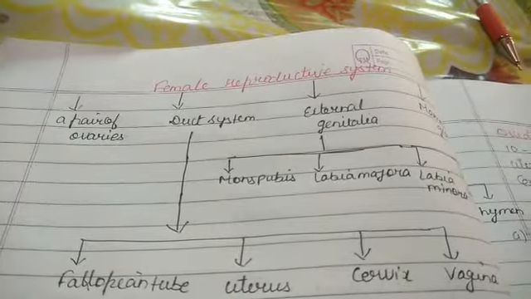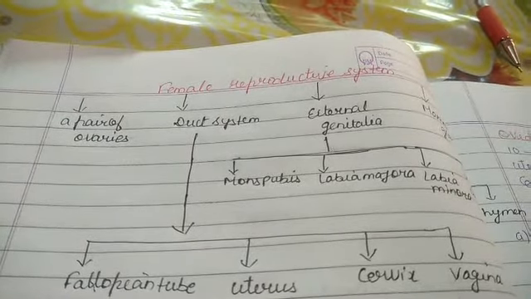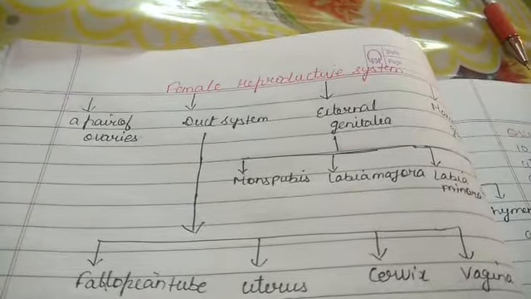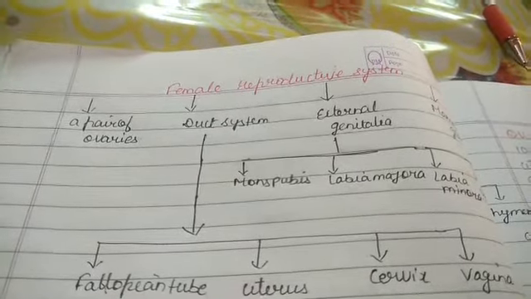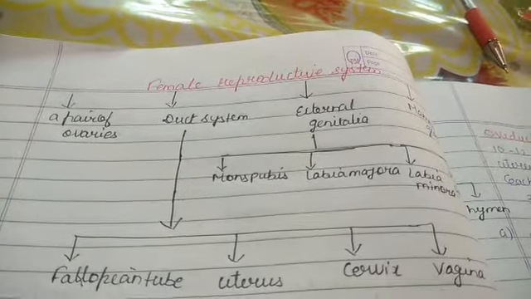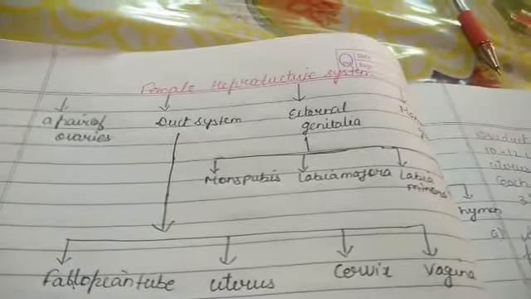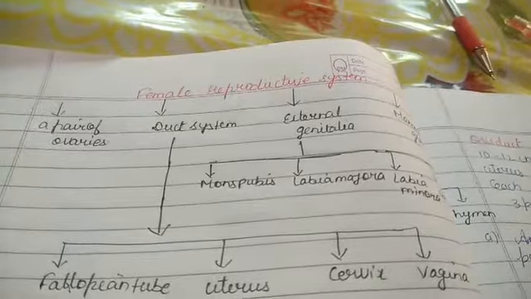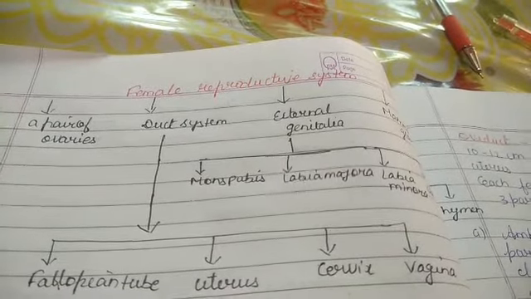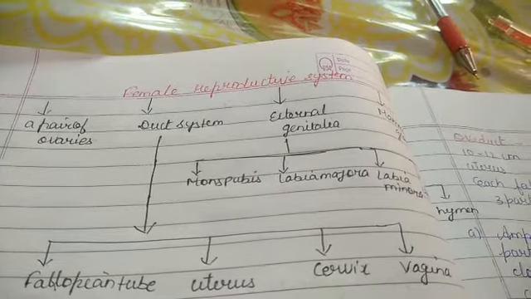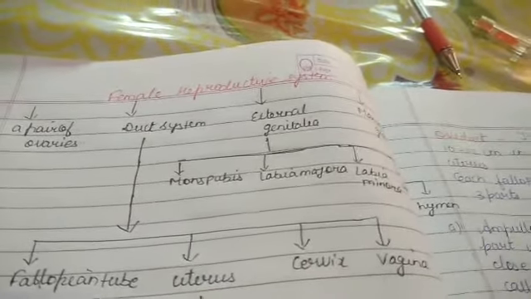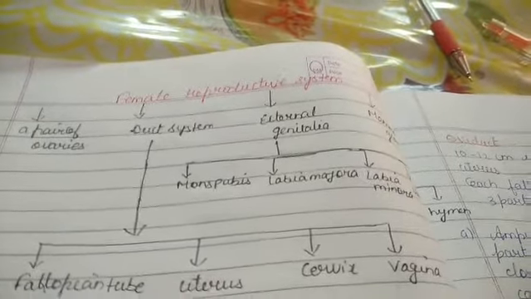The actual place is the ampullary isthmic junction. The fallopian tube has three parts: infundibulum, ampulla and isthmus. Then the uterus, cervix and vagina all act as a duct system because they carry the egg, and the vagina, cervix and uterus help in flowing of sperms to the fallopian tubes.